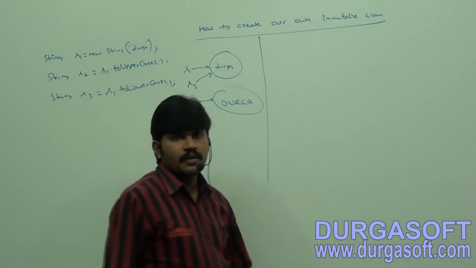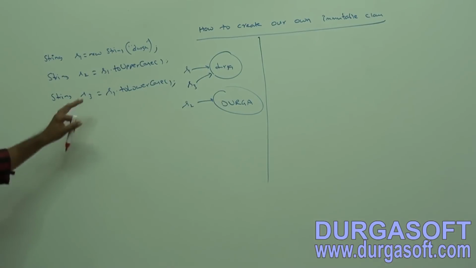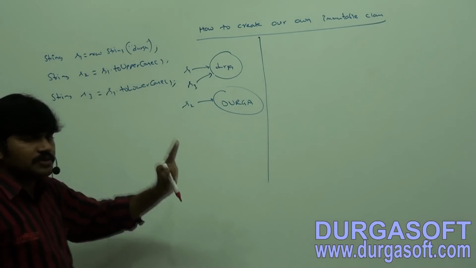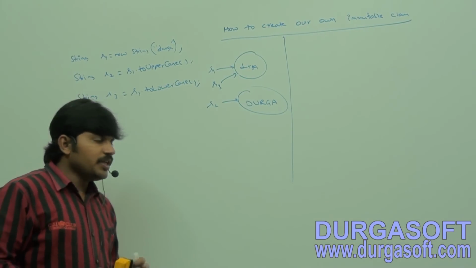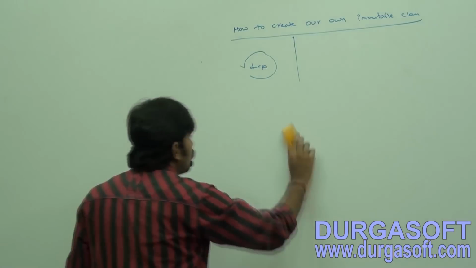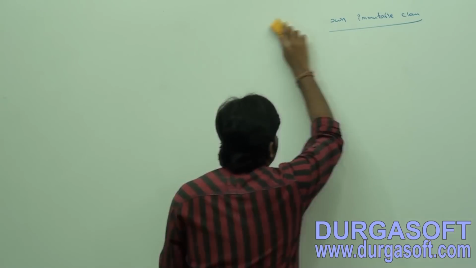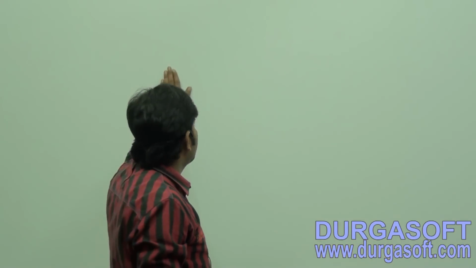Next up, sir, can you tell, is it possible to create our own immutable class or not? Yes. Okay, the same behavior we can implement for our own objects also, no problem at all. The next step, we can create our own immutable class.